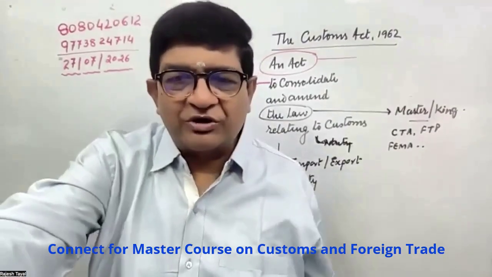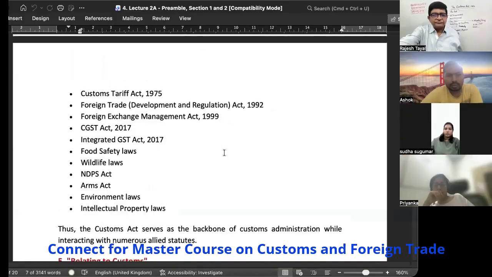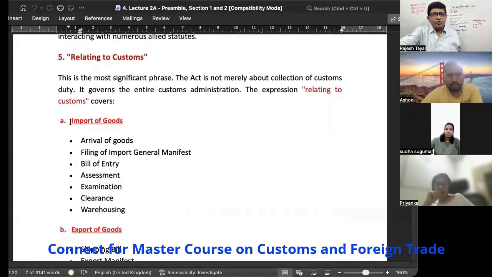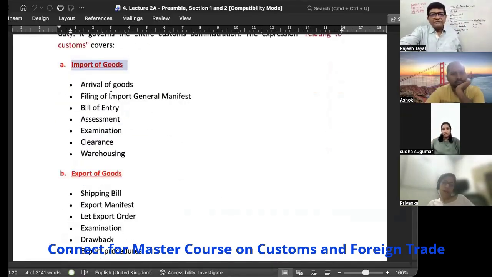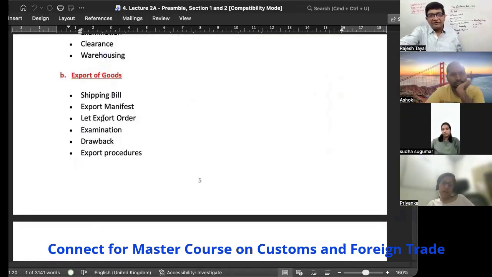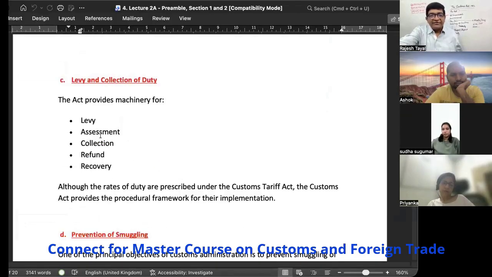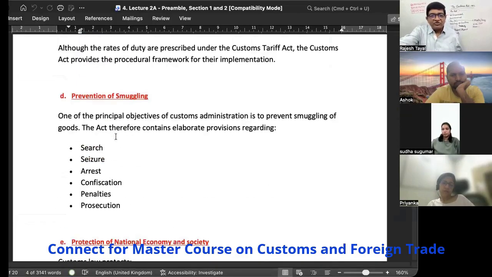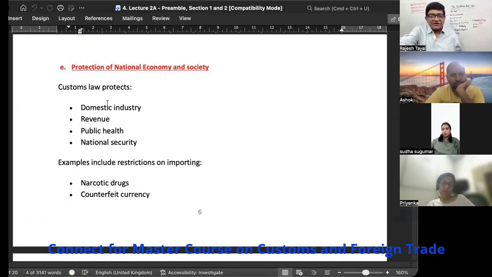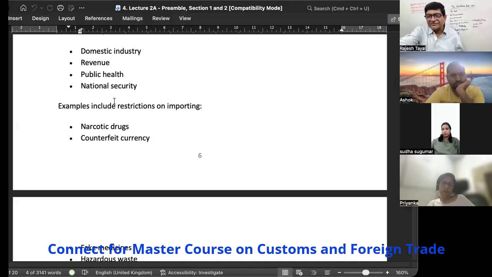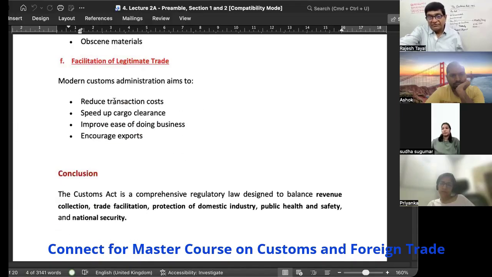I'll just show you a list so that you get an idea, just to make you understand how important the preamble is. See here, relating to customs. In relation to import: arrival, filing of IGM, bill of entry, assessment, examination, clearance, warehousing. In relation to export: shipping bill, export manifest, let export order, examination, duty drawback, etc. Then levy and collection: assessment, collection, refund, recovery. Prevention of smuggling provisions are there. Then protection of the national economy is also one of the important tasks under this act, plus facilitation of legitimate trade. On a day-to-day basis, we are increasing the provisions.